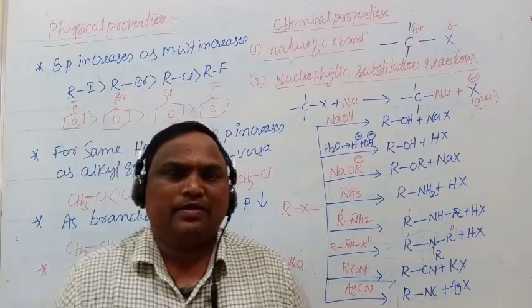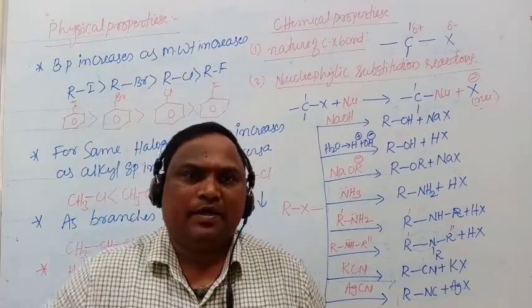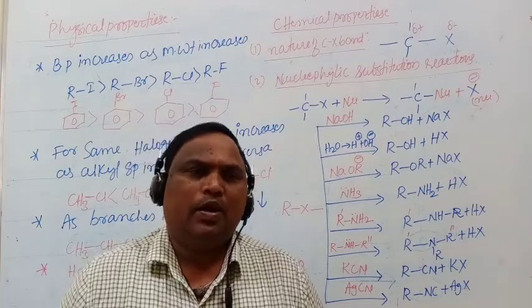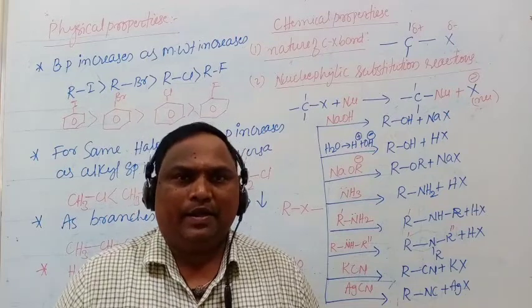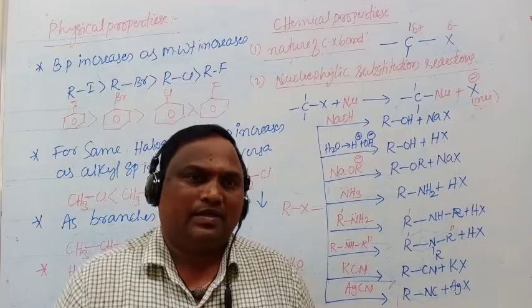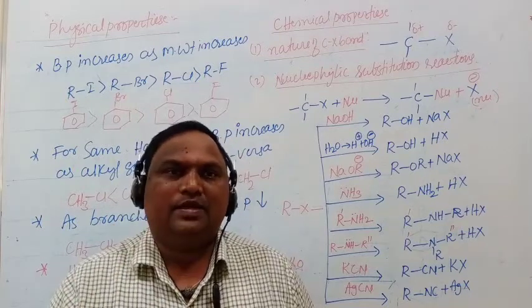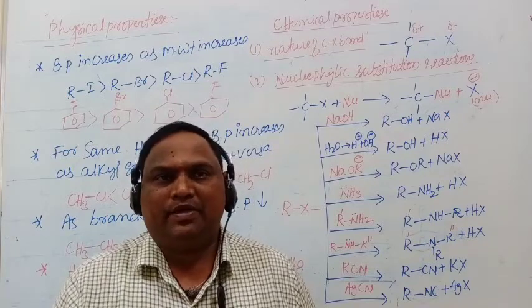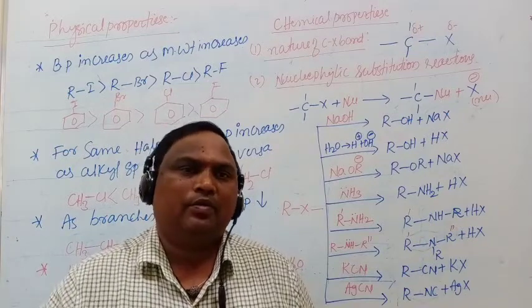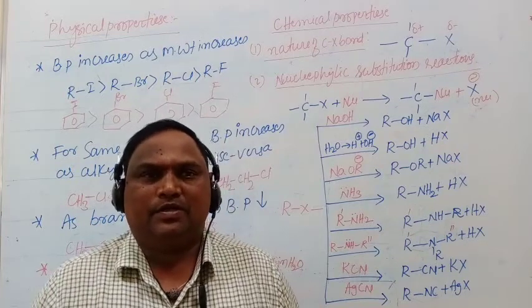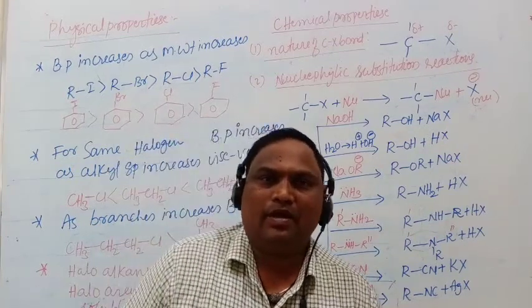This point is applicable to any organic compounds. Lower alkyl-containing hydrocarbons are gases. As the alkyl group increases, it is converted into the liquid state. As more alkyl groups are added, it is converted into the solid state. That means they are solids.